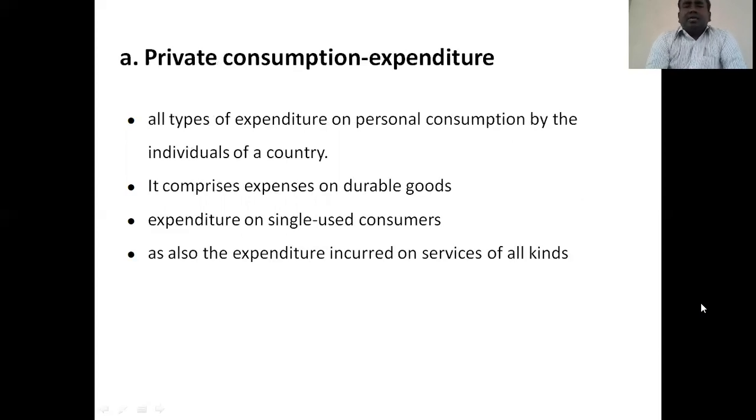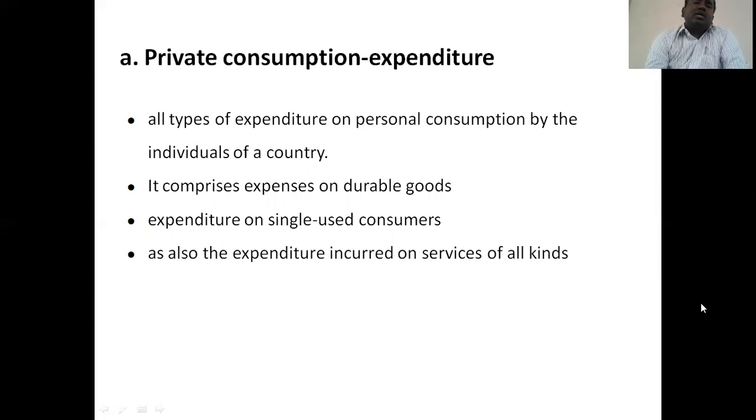Then private consumption expenditure. Here, all types of expenditure on personal consumption by the individuals of a country. It's not for business need, but for personal expenditure. So it comprises expenses on durable goods, like building, scooter, car, or any other durable things.